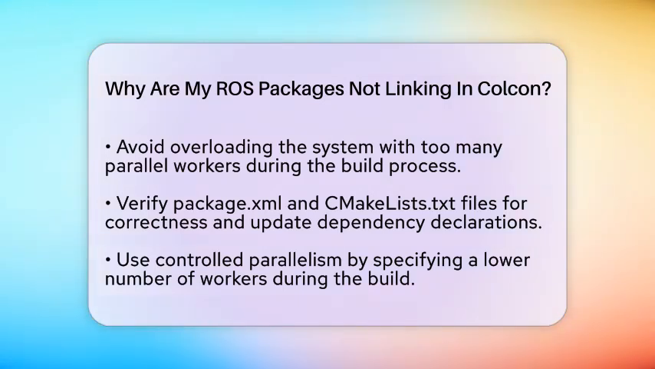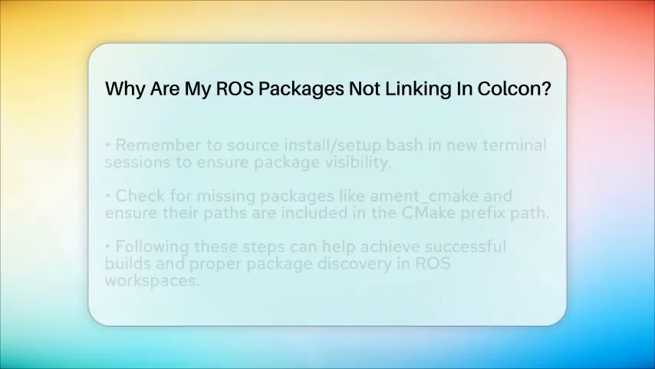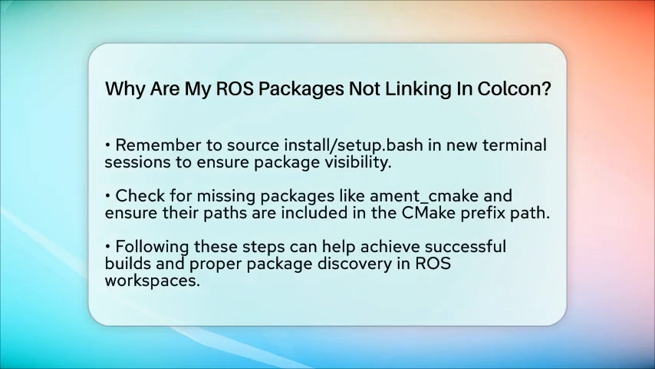To resolve linking issues effectively, start by verifying your package.xml and CMakeLists.txt files for correctness and up-to-date dependency declarations. Clean your workspace by removing the build, install, and log directories. Always remember to source the Robot Operating System environment before building. When you build with Colcon, try using controlled parallelism, for example, using the command colcon build with two parallel workers.